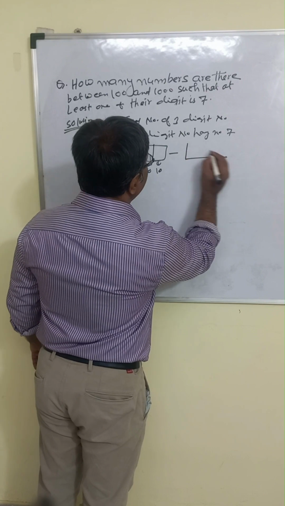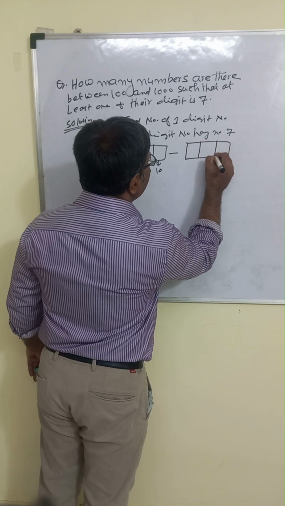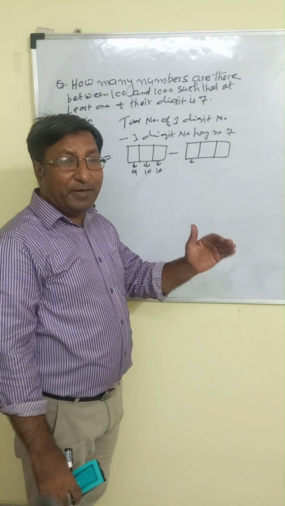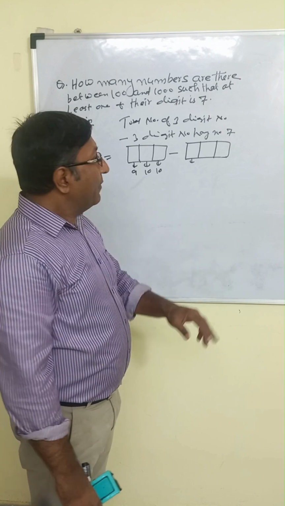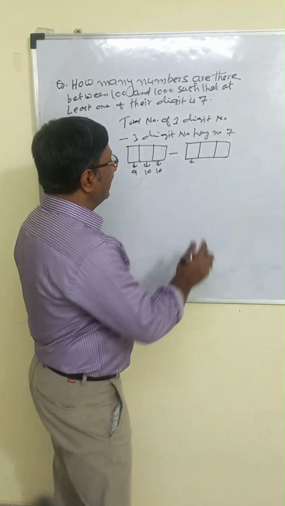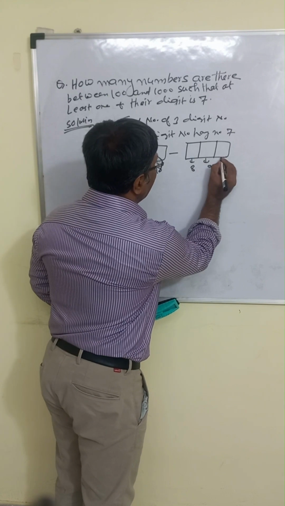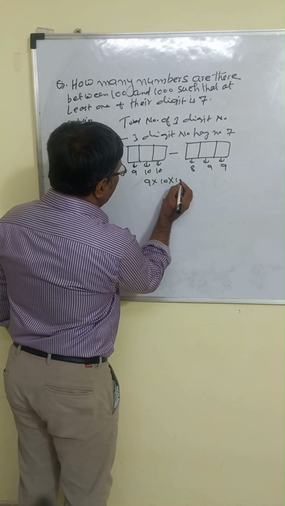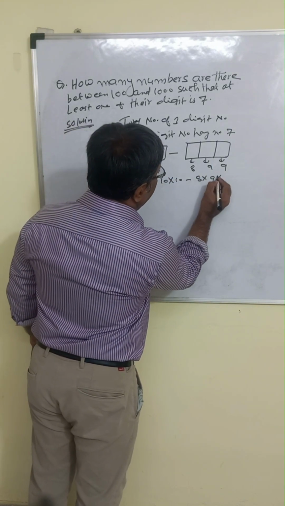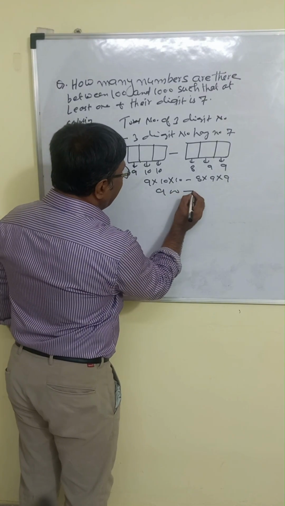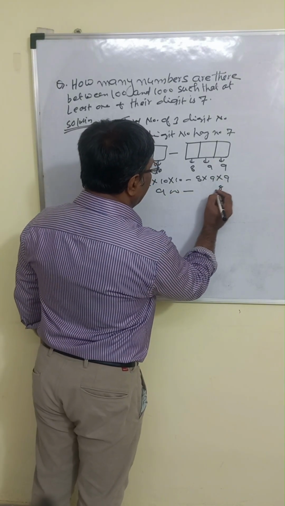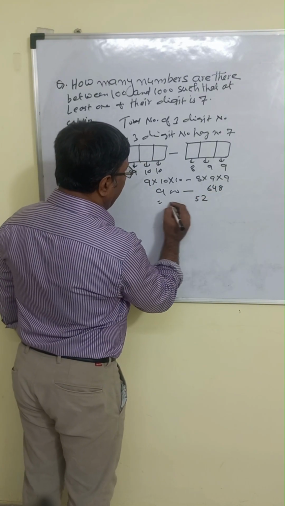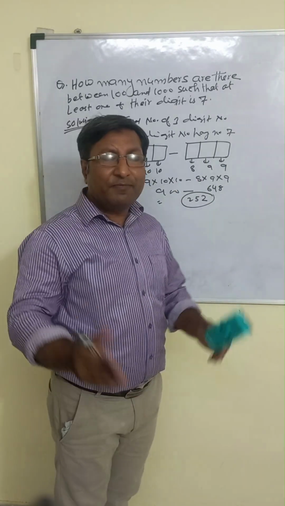Now for three-digit numbers having no digit 7: the total digits 0 to 9 are 10, but 7 we are not taking, so only 9 digits. But here we cannot put 0, so only 8. So this is 8 choices, here 9 choices, and here 9 choices. So this is 9 into 10 into 10, and this is 8 into 9 into 9. So we will get 900 minus 9 9 is 81, 8 81 is 648. So 900 minus 648 gives 252. So 252 is our correct answer.